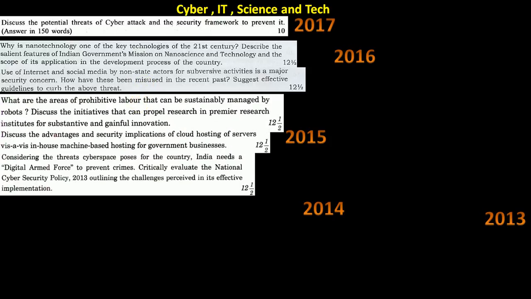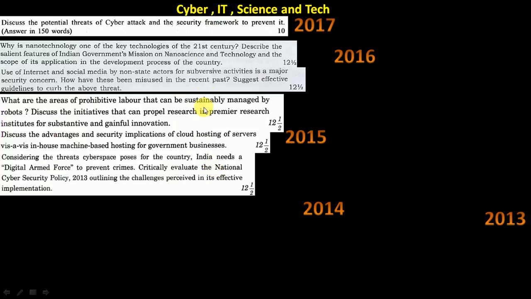2015. Labor, I think it's for research. Propel research in premier research institutes for substantive and gainful innovation. So it's robots actually. Instead of labor, they are using robots. So that kind of thing. One year it was nanotech and another year it is robots. Then cloud hosting. Like this, if you see, questions are not repeating. So that is one trend you need to notice.